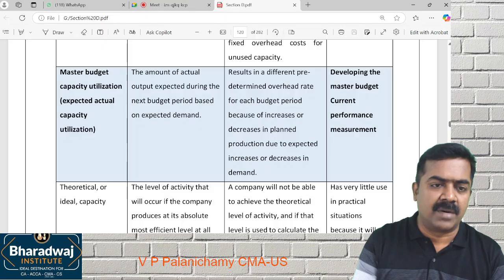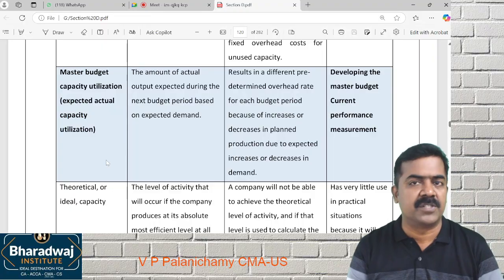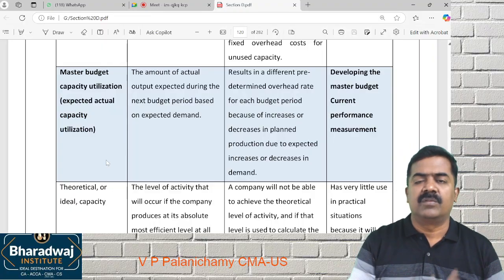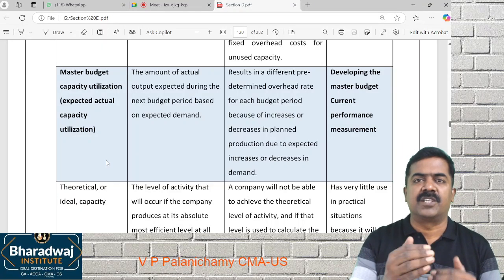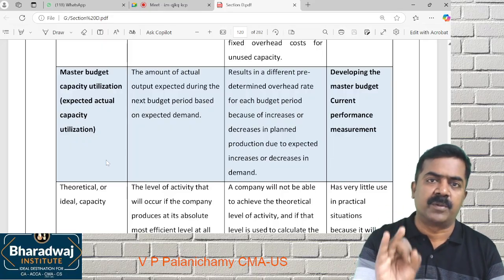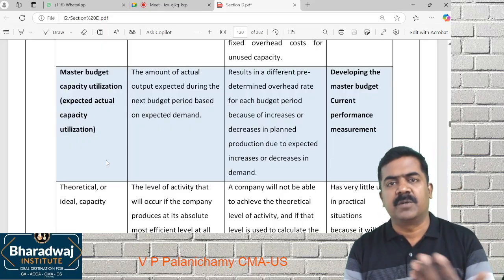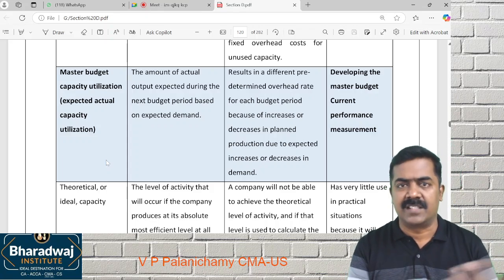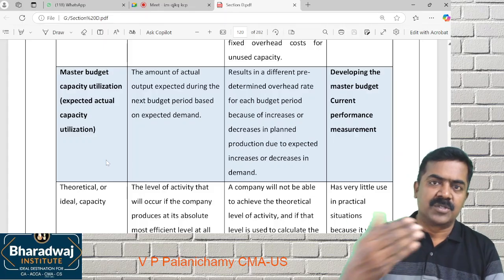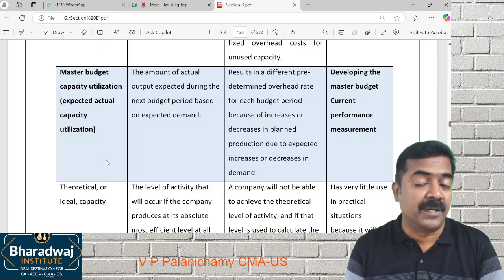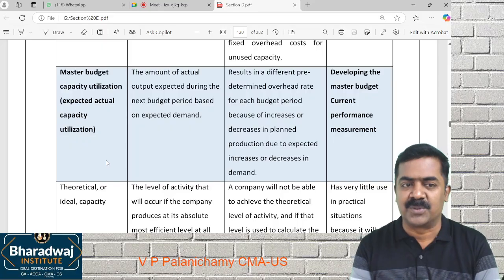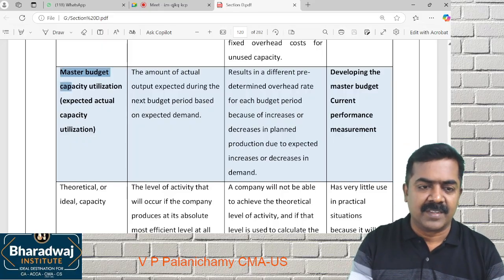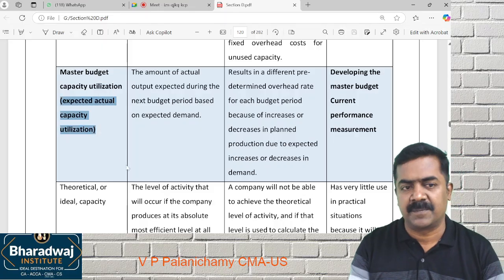Next one we call master budget capacity utilization. This is called expected actual capacity utilization. For example, we are in November. Let us prepare a budget for January to March. Let's assume we are producing electronic goods, laptops, desktops, various things. So we'll plan how much we are going to produce, how much of capacity we are going to use. That is called as which one? Master budget capacity utilization. Expected actual capacity utilization.